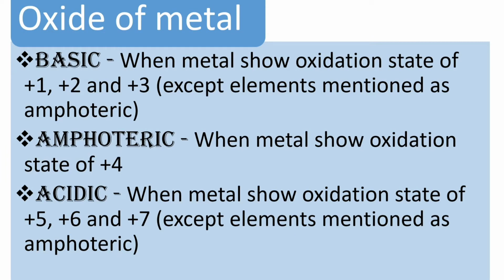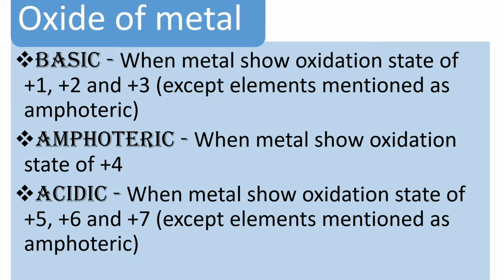So the oxide of metal can either be basic, amphoteric or acidic. So let's have a look one by one. Basic. When metal shows oxidation state of +1, +2 or +3, then we can say that the metal oxide is basic in nature. And amphoteric, when the metal oxide shows the state of +4.